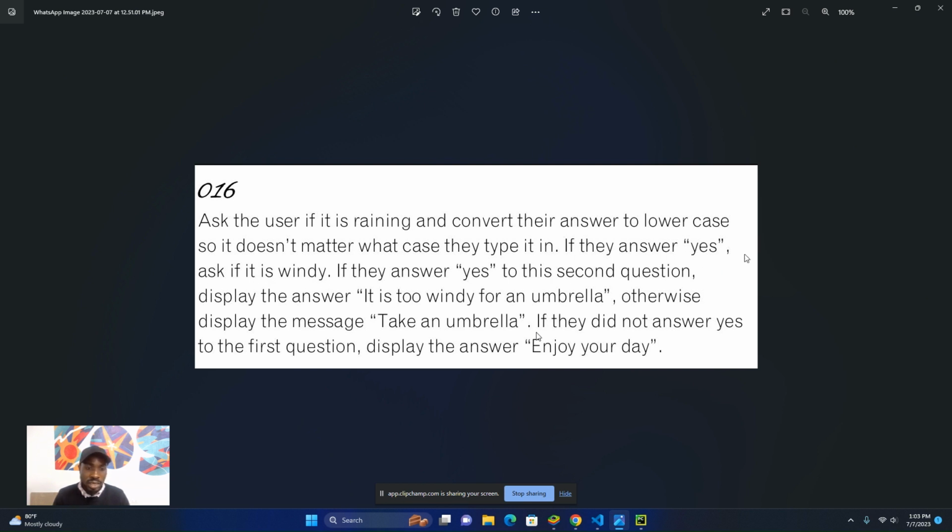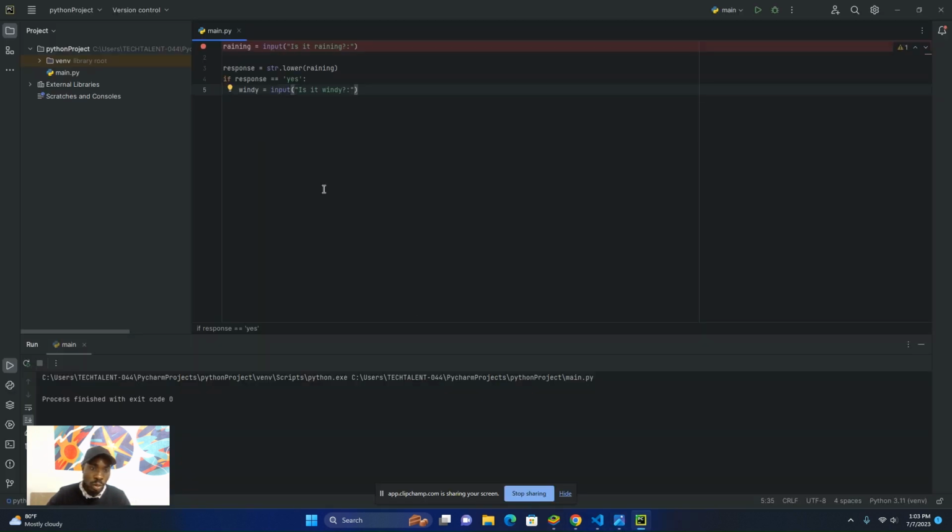We've asked that. Now the next one says if they answered yes to this second question. I want you to keep in mind that the user can enter yes with either a capital letter or a small letter.